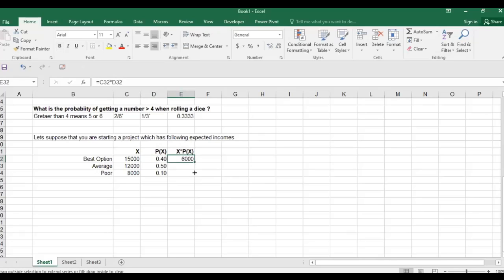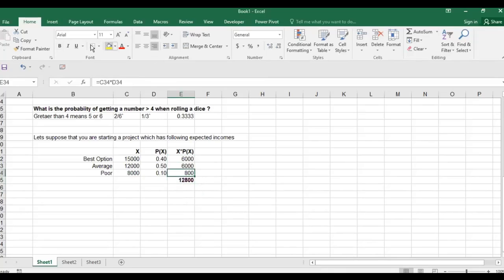And then you do the same here. 12,000, you multiply by 50%. It also gives you 6,000. And then 8,000 multiplied by 10% gives you 800. And then you make a total of this. Now, what is this total? It gives you 12,800.